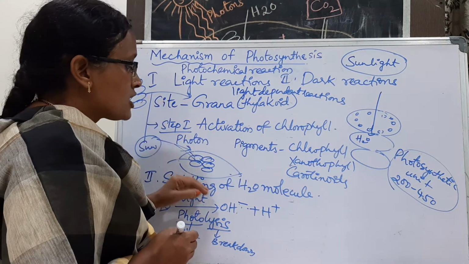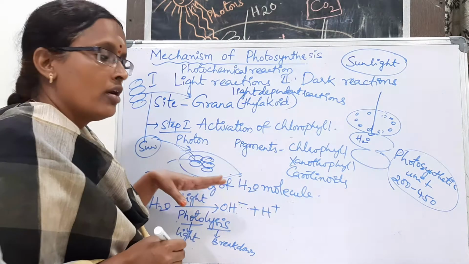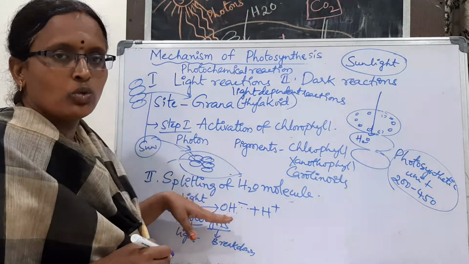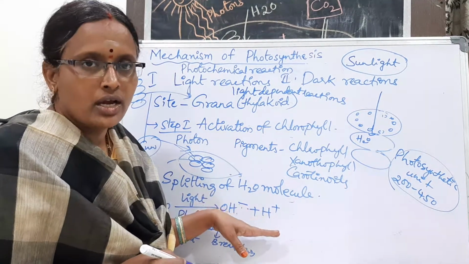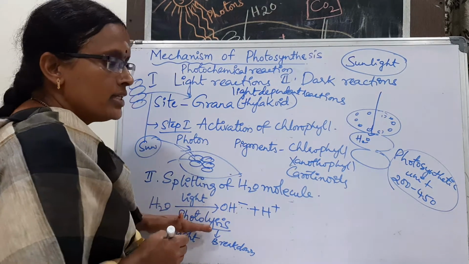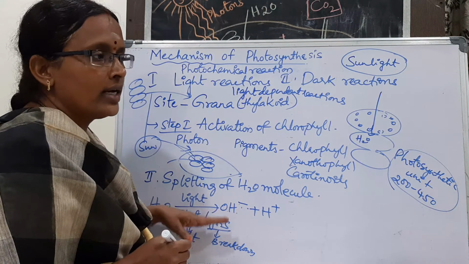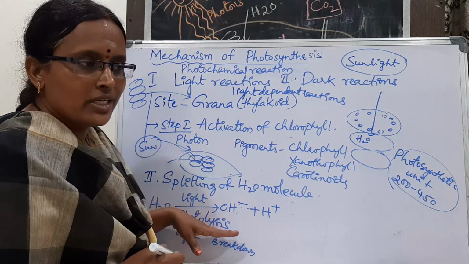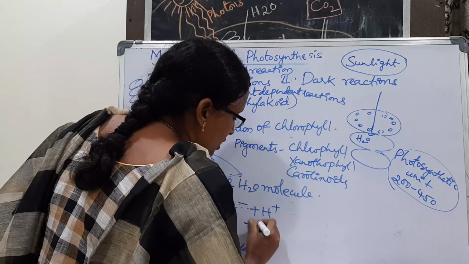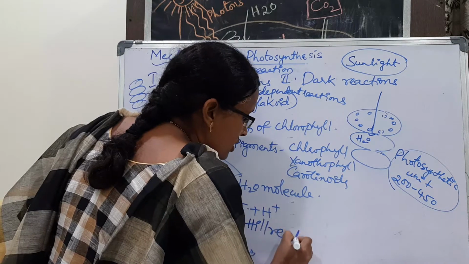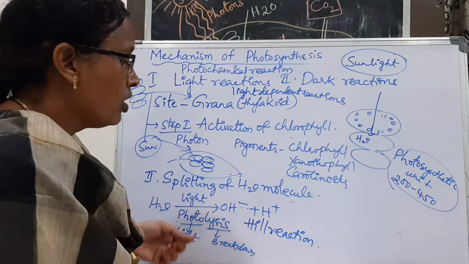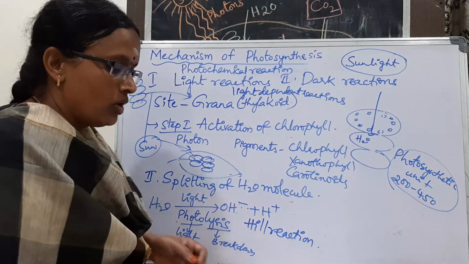And the second step, splitting of the water molecule. By taking sunlight, the water molecule is going to be split into hydroxyl and hydrogen ions, OH minus and H plus ions. This is also known as photolysis. Photo means light, lysis means breakdown. This reaction was first observed by Hill, so it is known as the Hill reaction. Many times this is asked in our examination: what is photolysis?